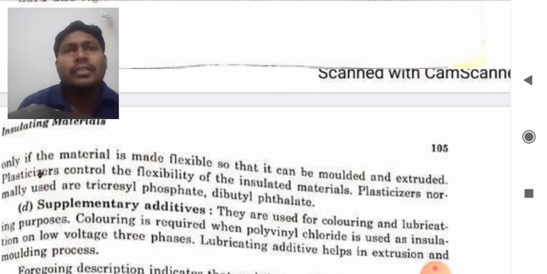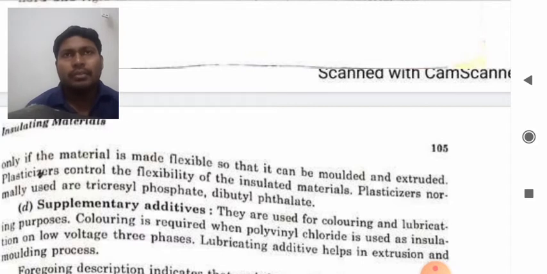Plasticizers control the flexibility of the insulating material. Plasticizers normally used are tricresyl phosphate, dibutyl phthalate.